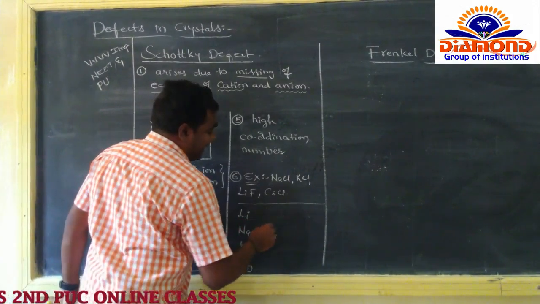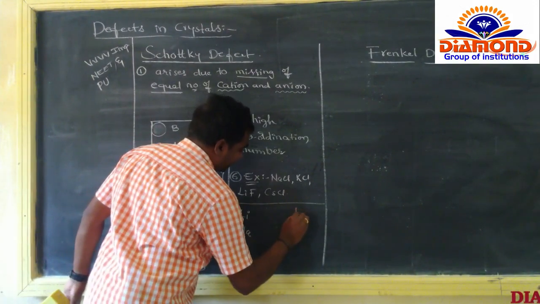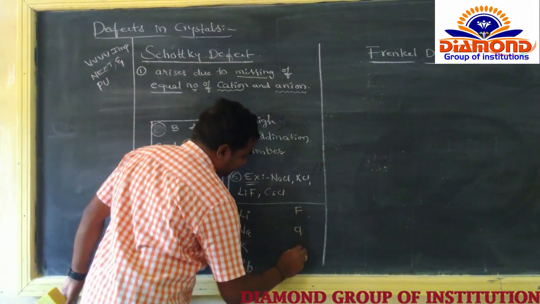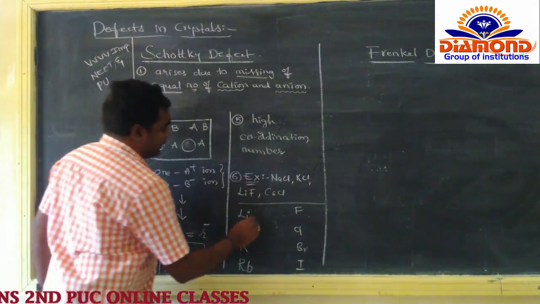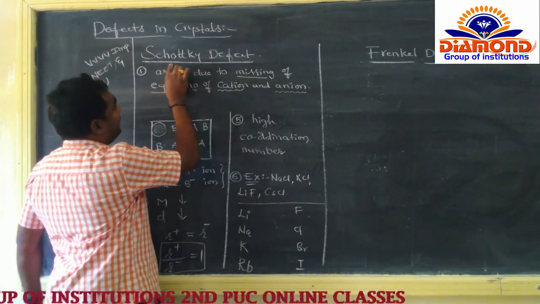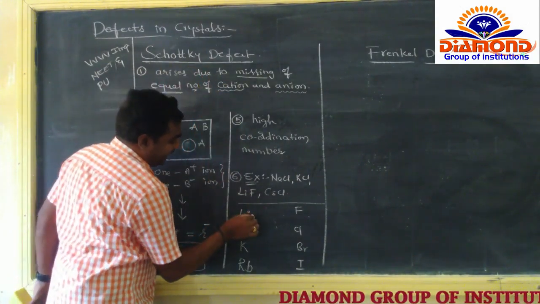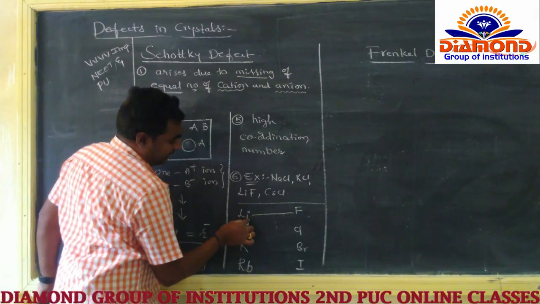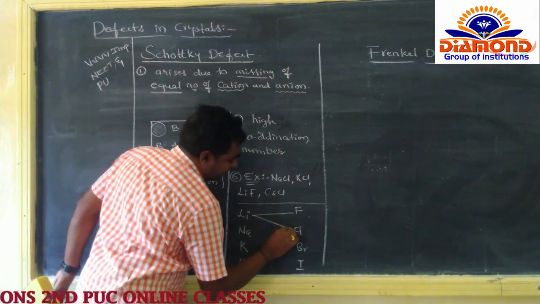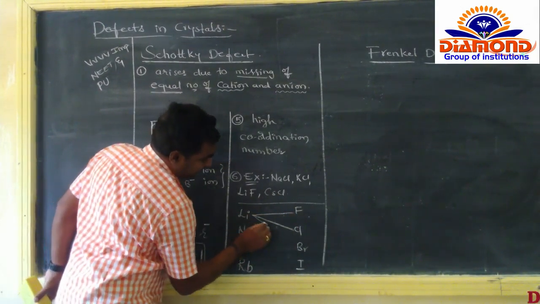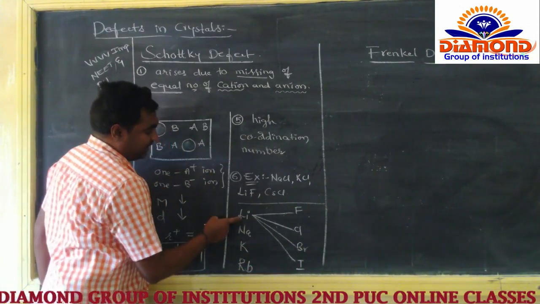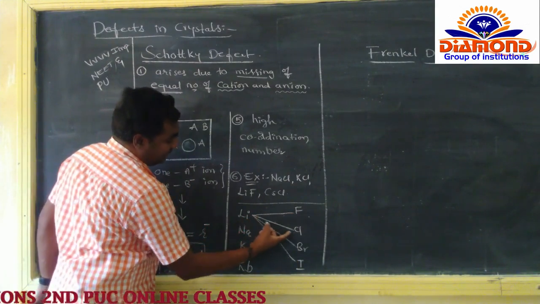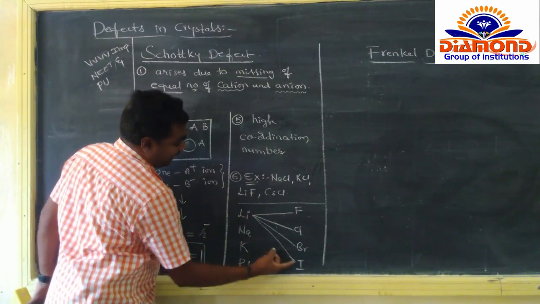Now here the halogens: fluorine, chlorine, bromine, iodine. Now here we can get the Schottky defect का example से LiF, lithium fluoride, lithium chloride, lithium bromide, lithium iodide. So here LiF, LiCl, LiBr, LiI.